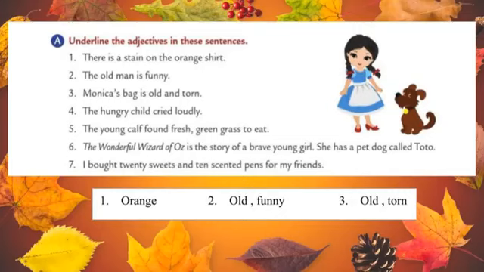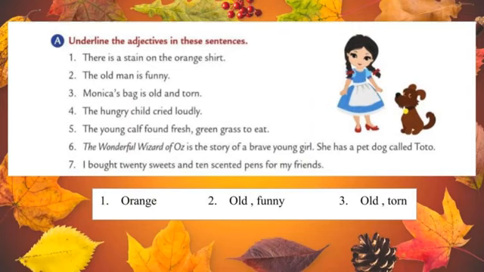And the next one, the old man is funny. Already I said that first of all we should find the noun. So what is the noun in the second sentence? That is man. Okay, now we are describing the man as old and funny. So two adjectives are there in the second sentence. One is old and another one is funny. So underline the word old and also underline the word funny.